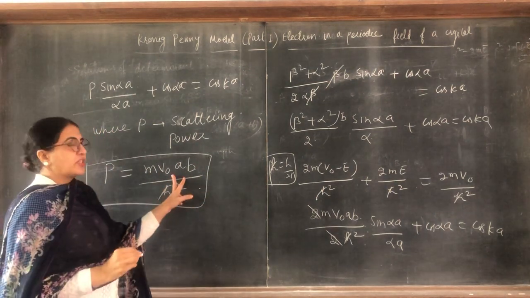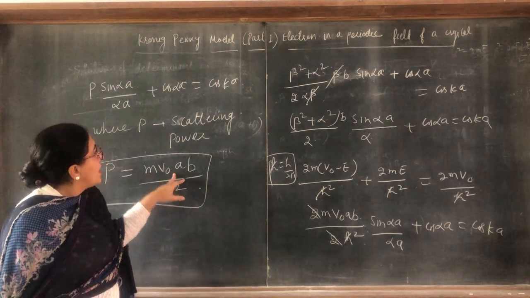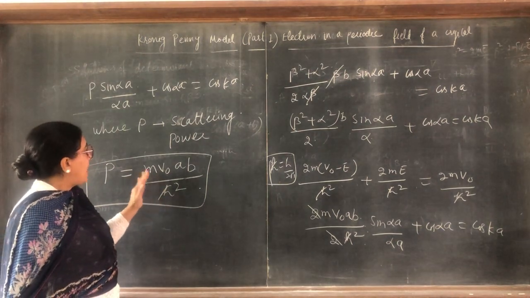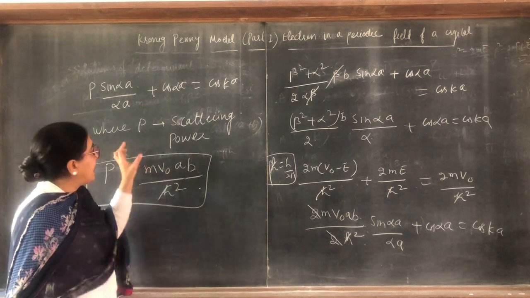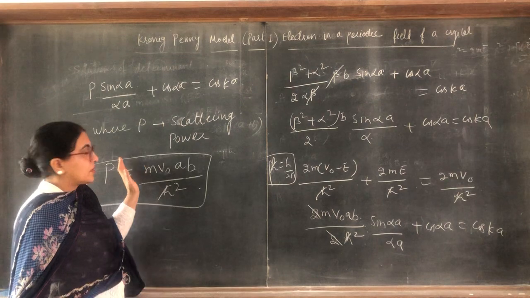V naught B is the potential strength or potential barrier, and P depends upon the values of V naught, A, B, and so on.